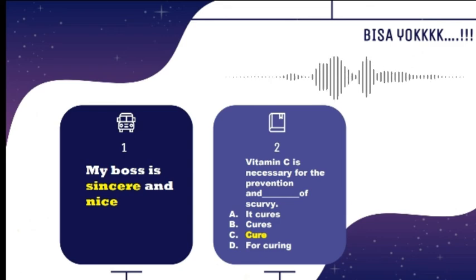Prevention is a noun, so after the conjunction it needs a noun. We can see in the four options, A, B, C or D, the noun is cure. The best answer is cure.